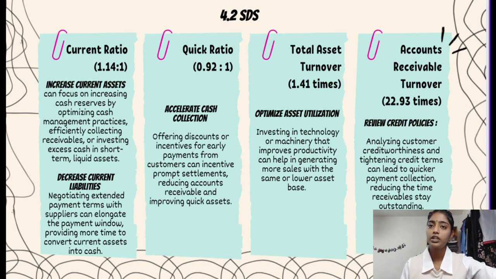Offering discounts or incentives for early payments from customers can encourage prompt settlements, reducing accounts receivable and improving quick assets. For the total asset turnover, optimizing asset utilization and investing in technology or machinery that improves productivity can help in generating more sales with the same or lower asset base. For the account receivable turnover, they can review credit policies. Analyzing customer creditworthiness and tightening credit terms can lead to quicker payment collection.